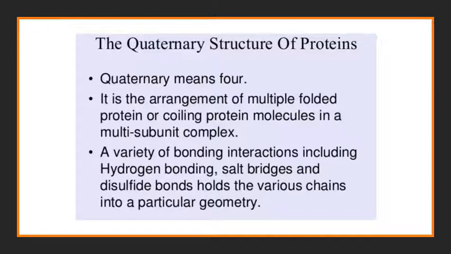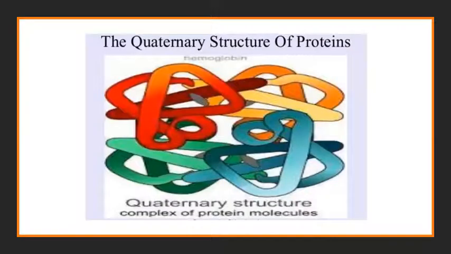A variety of bonding interactions, including hydrogen bonding, salt bridges, and disulfide bonds, hold the various chains in a particular geometry. This is how the quaternary structure of the proteins appears.